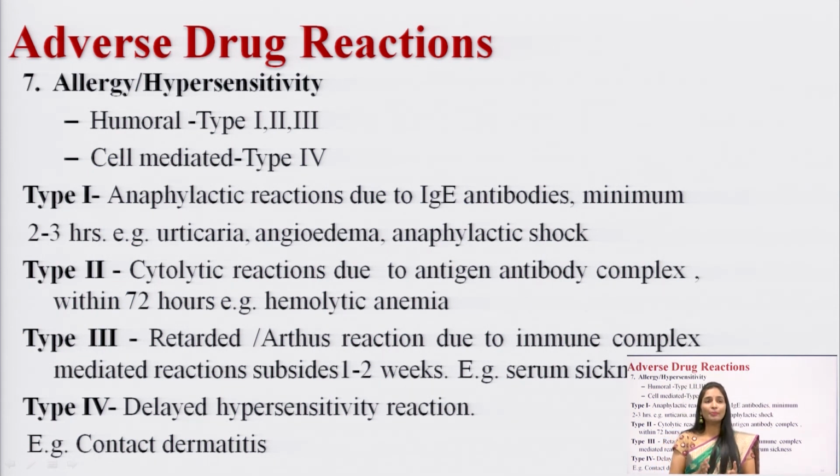And what about type 2? Type 2 is called a cytolytic reaction. Type 1 is anaphylactic; type 2 is a cytolytic reaction due to the antigen-antibody complex, which develops within 72 hours. And what is the third type? The third type is a retarded adverse drug reaction due to immunocomplex. And the fourth type of allergic reaction is a delayed hypersensitivity reaction, for example contact dermatitis.